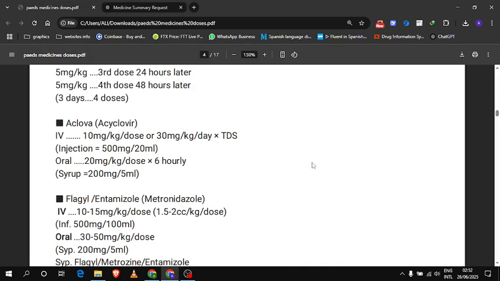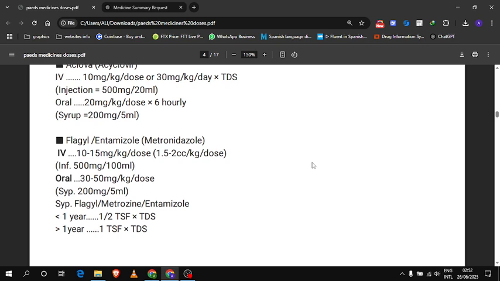The dose of acyclovir IV is 10 mg per kg per dose or 30 mg per kg per day TDS. Injection formulation is 500 mg per 20 ml, oral 20 mg per kg per dose, 6 hourly. Syrup is 200 mg per 5 ml.